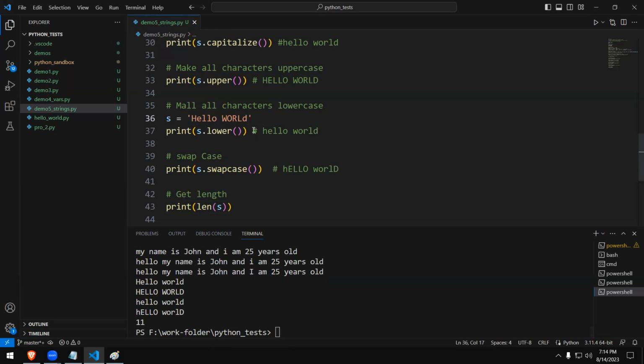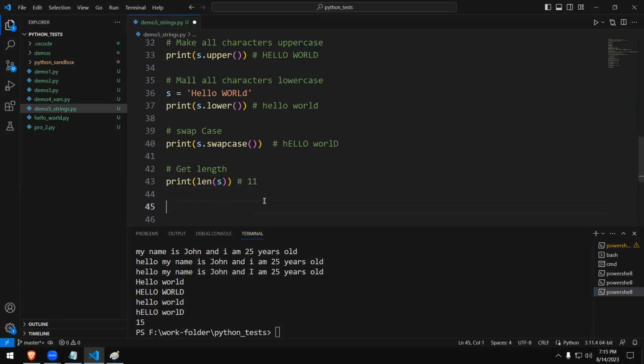So let's type 1, 2, 3, 4, which means those 4 spaces are also counted. Right, let's try. Did you notice now it is 15, but actually we have only 11 visible characters, right? So that's what it gives.